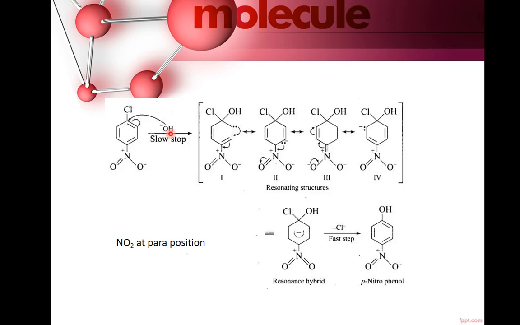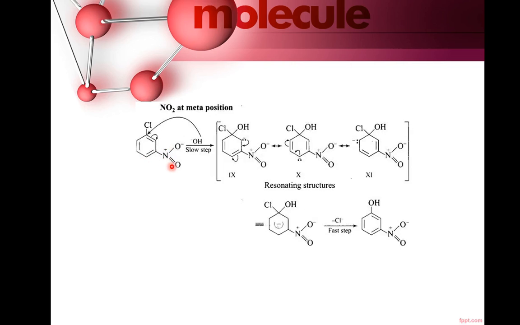You can see here the attack of OH group, then shifting of electrons. Ultimately, negative charge will come over para position, which will be taken by the nitrogen of NO2 group. So here also the role of NO2 group is stabilization of the carbanion, facilitating the attack of OH group.